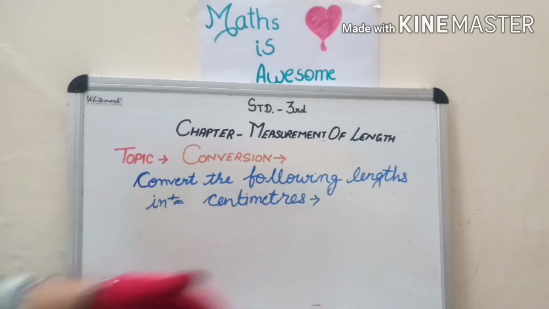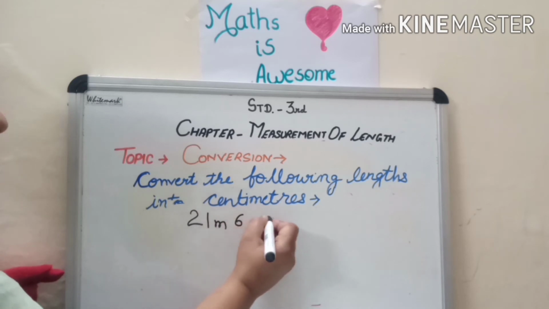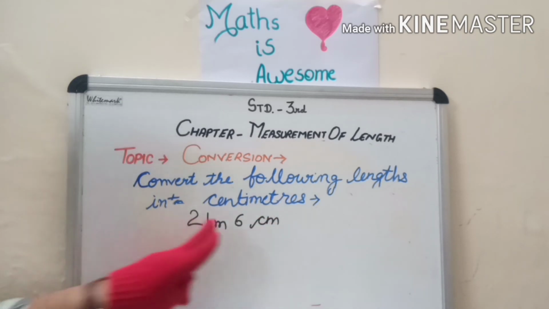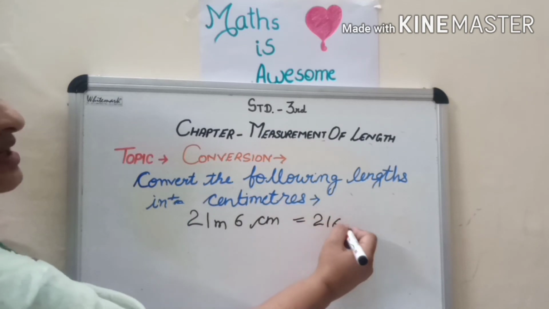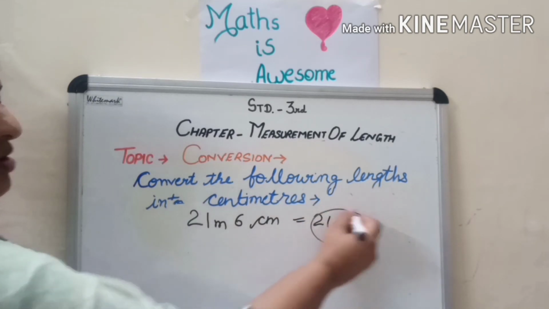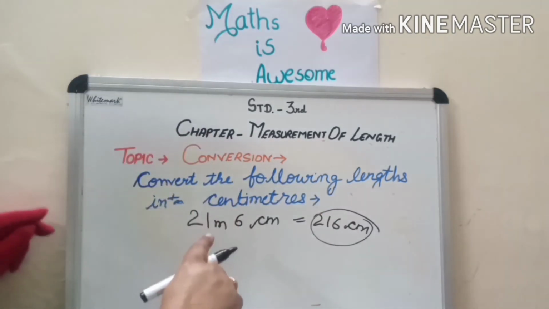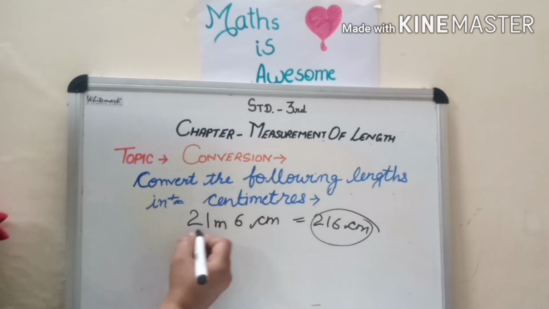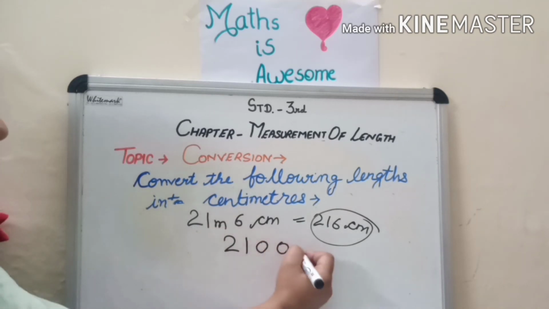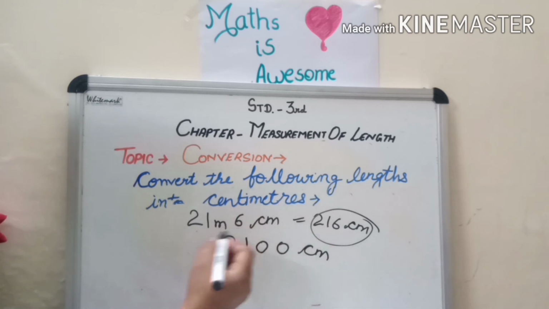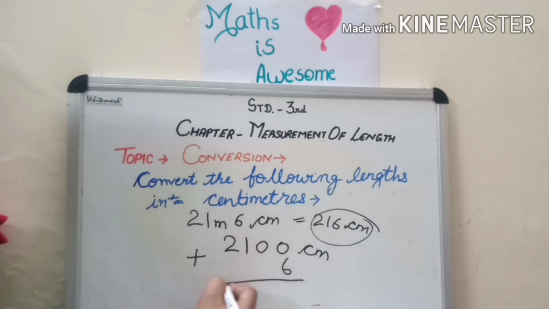The question is 21 meter 6 centimeter. And children, if you simply remove m, what will you write? 216 centimeter. Okay, according to you the answer will be this if you remove m. But look here. After solving, what will be the answer? 21 meter means how many centimeter? 2100 centimeter. Now when we add 6, yes, it is only at the ones place we will add it,